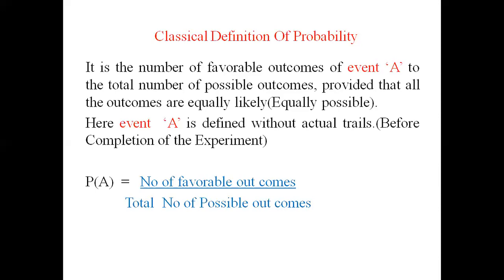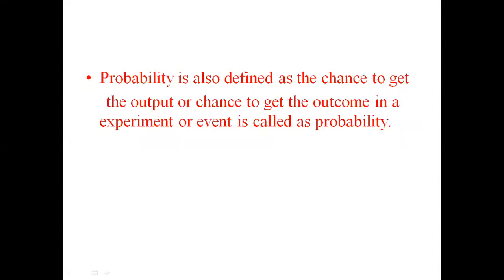Here, event A is defined without actual trials. So, before completion of the experiment, if we calculate probability, then it is called the classical definition of probability. That is, probability of A is equal to the number of favorable outcomes divided by the total number of possible outcomes.